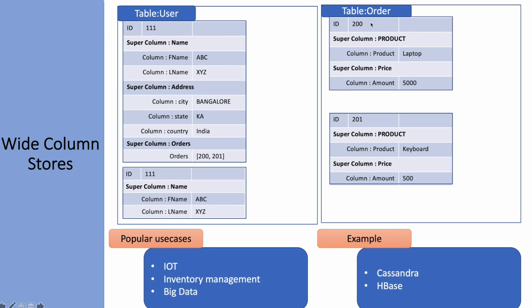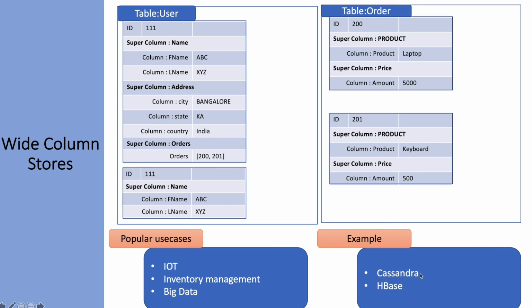Now here we have the order table. Again, we can see the product and all those details defined with the super column and the column. This type of database is popularly used for IoT, the Internet of Things, where we have to store data in real time and do some sort of analysis. It also fits very well in inventory management systems, and big data can use wide column stores too. Examples are Cassandra and HBase.